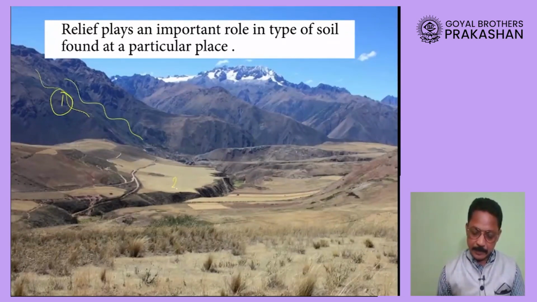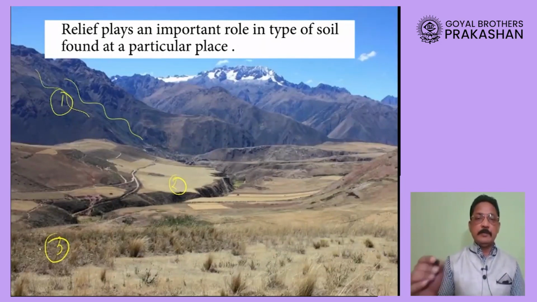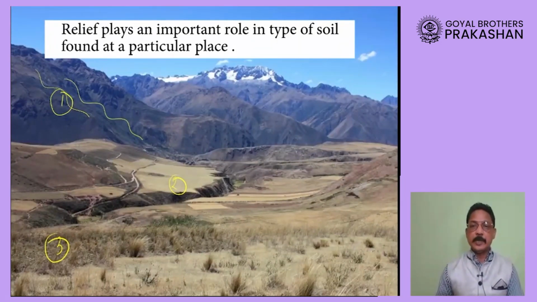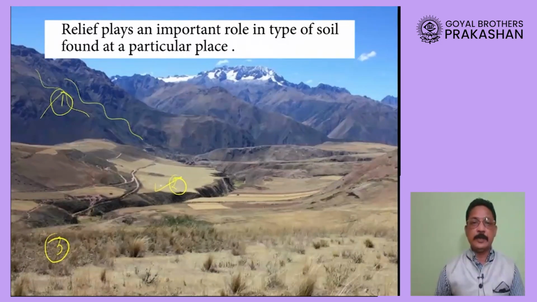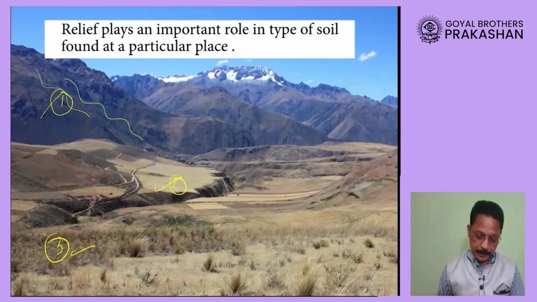Whereas at place number 2 and place number 3, the speed of water will decrease. It means the soil formation will take place slowly, gradually, and each particle will get enough time to get broken down into smaller pieces. Therefore, the soil found at place number 1 will be different from the soil found at place number 2, and different from place number 3.